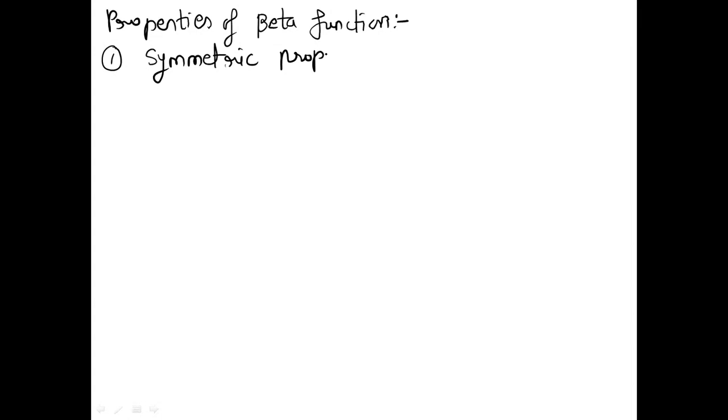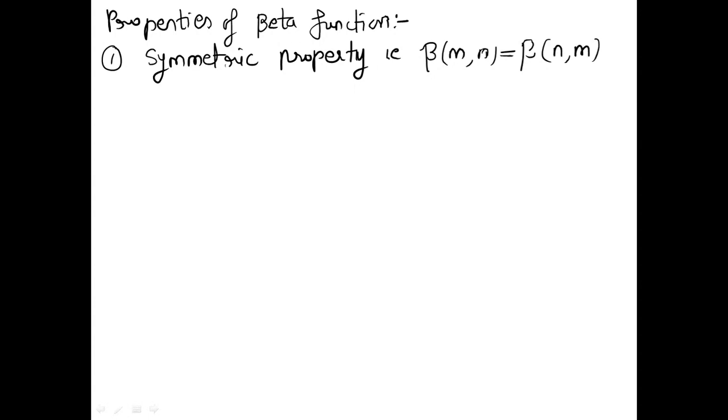Very useful to solve as well as to derive results. So how do we write this? It means that if we interchange the two variables m and n, the beta function remains the same. That means beta of m, n is the same as beta of n, m. So this we have to prove here.